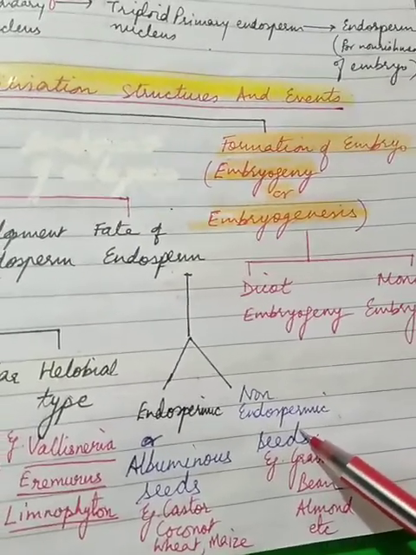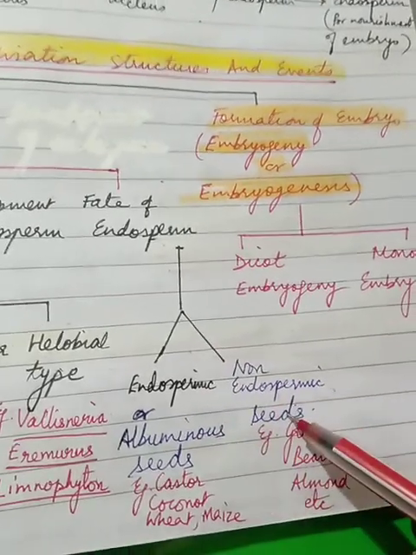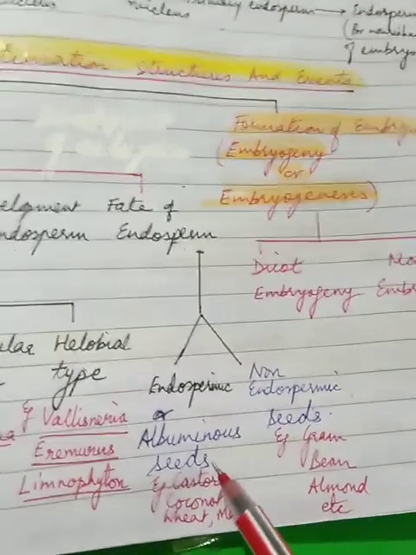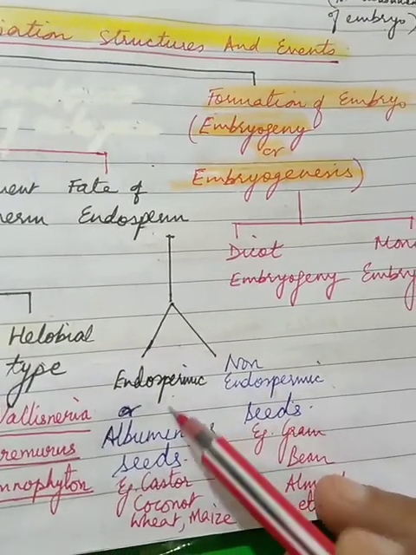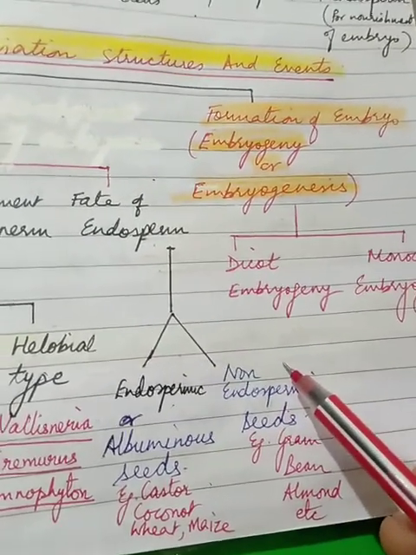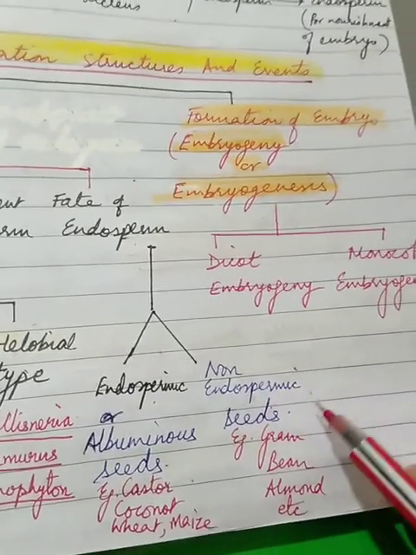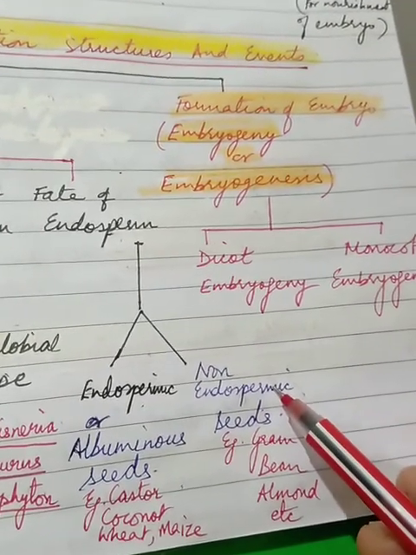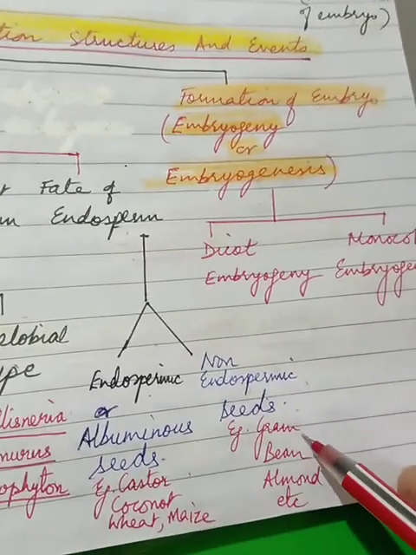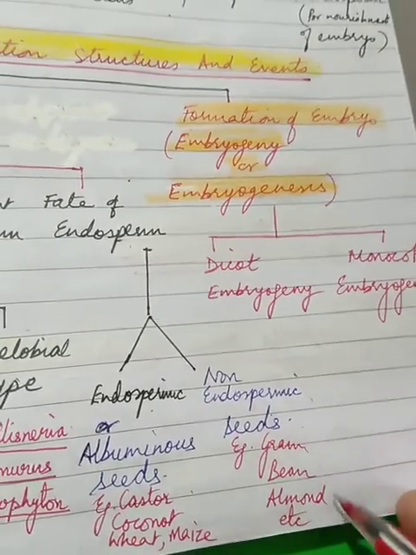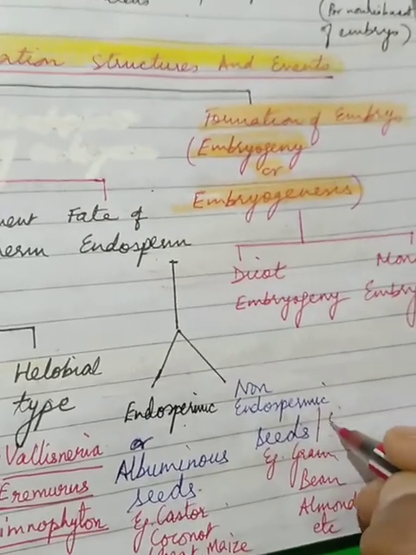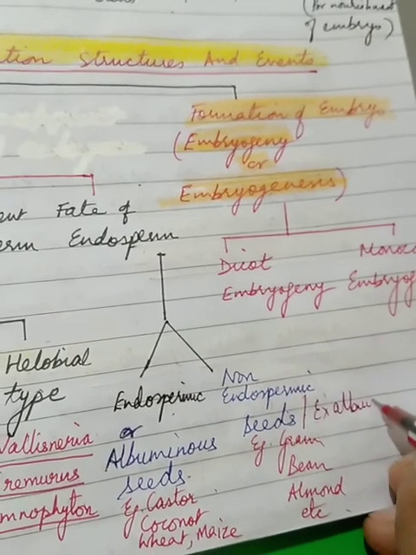Endosperm, children, provides nourishment, right? And there will be two choices of the fate or the future, right? On the basis of whether endosperm is present, the seeds present in future will be called as endospermic or albuminous, like castor, coconut, wheat and maize. Or if endosperm is absent or not properly being seen, then who's going to store the food? Yes, the cotyledons. So that will be called as a non-endospermic seed, right? For example like gram, bean, almond, etc. So this will be non-endospermic, also called as ex-albuminous. We also call it as ex-albuminous seed,